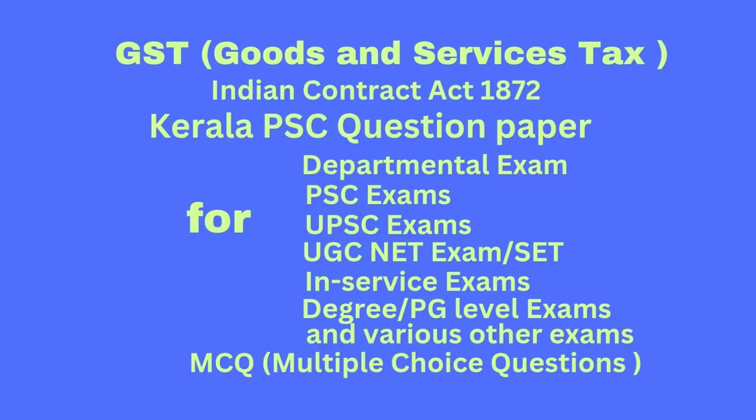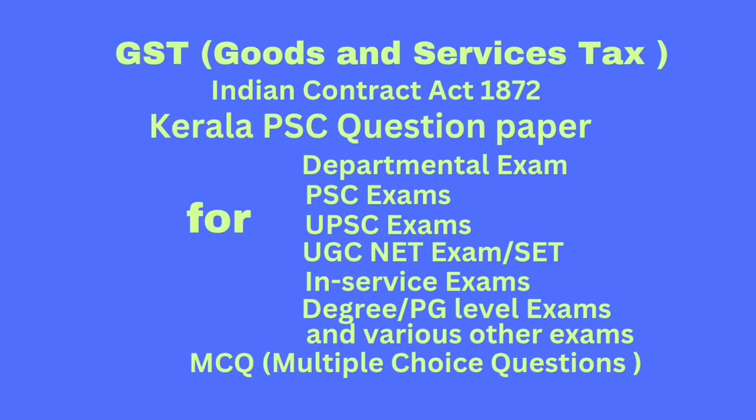Question number 77. A minor is a person who has not completed dash years of age. Answer: 18. Question number 78. In which case was it laid down by the Privy Council that a minor has no capacity to contract and a minor's contract is absolutely void? Correct answer: Mohori Bibi versus Dharmodas Ghose.